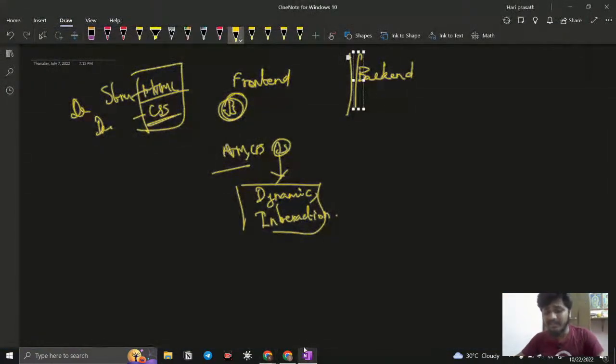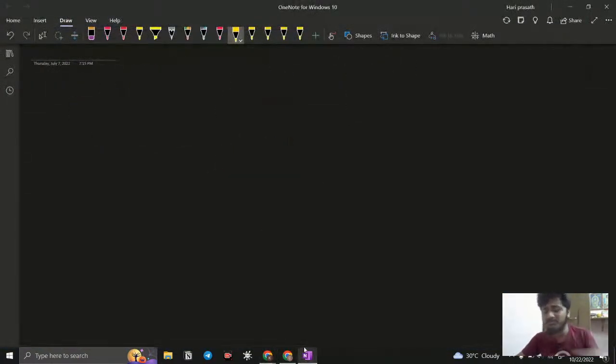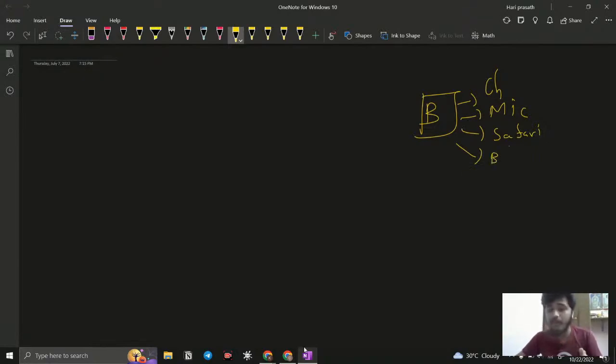Is JavaScript just used to change the UI for a drop down and clicking something? Actually, when it was introduced, it is a scripting language. What is meant by a scripting language is something that needs to speak with the browser. For example, we have browsers. Right now I'm using Chrome, and I also have Firefox. And if you are using Mac, you have Safari, and we have Brave, and so many other browsers, right?